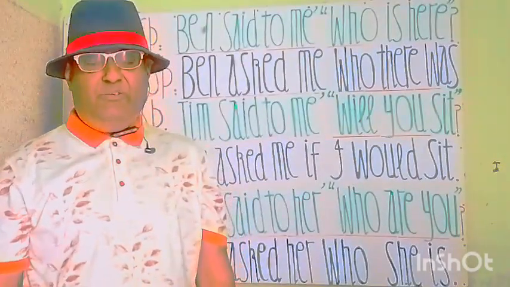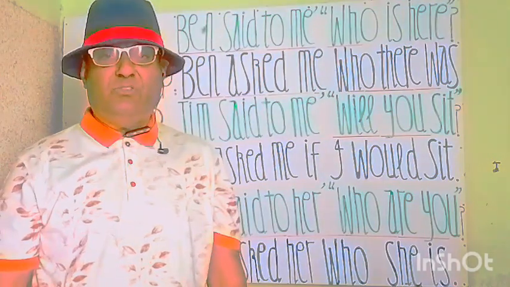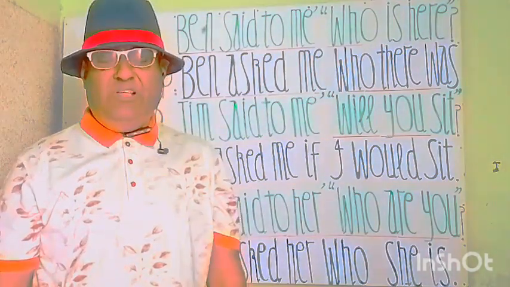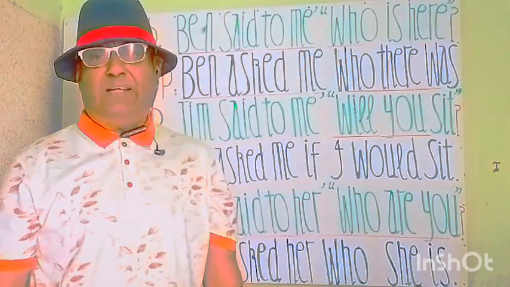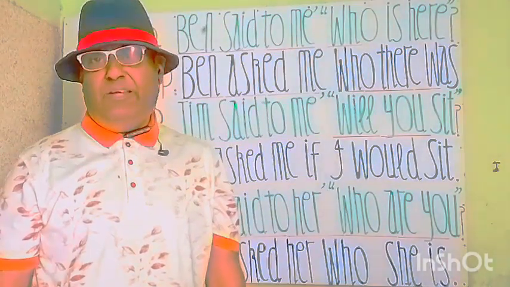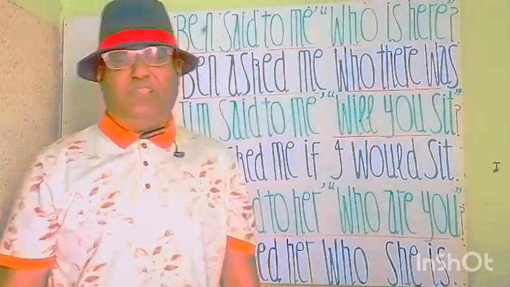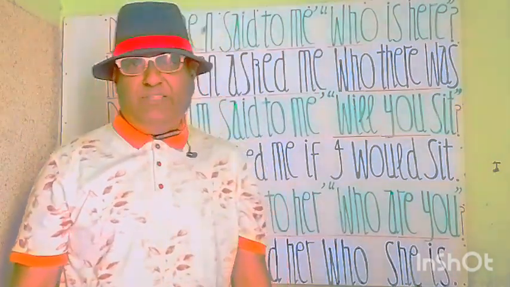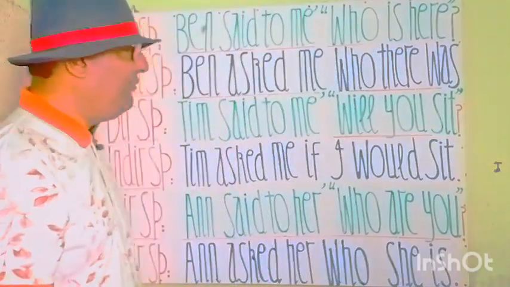Here will be changed to there. Now will change to that. This will change to that, and now will change to then. This will change to that. Tomorrow will change to the coming day. Yesterday will change to the previous day. So these are the certain words that will change while making the changes from direct speech to indirect speech. So we have beautiful statements in indirect speech.